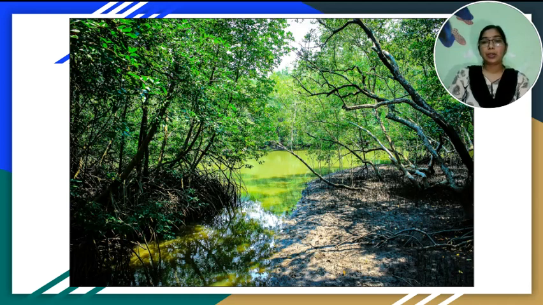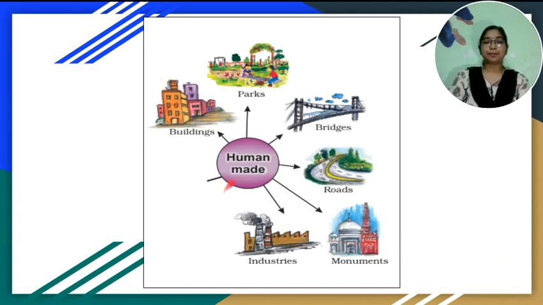Now we are going to discuss the second component of the environment, that is human-made environment. The human-made components of the environment are the creations by human beings, which include bridges, roads, dams, parks and monuments, etc. The third one, human environment.